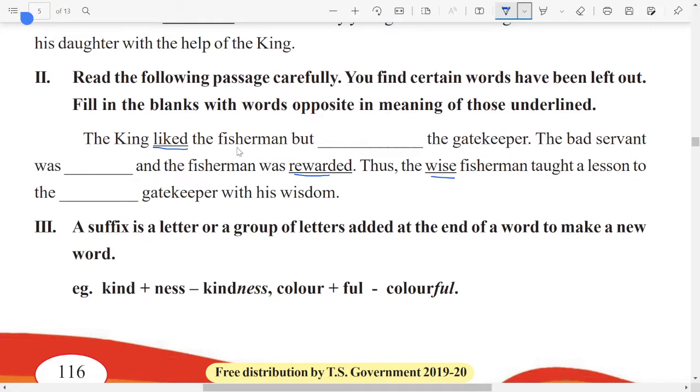The king liked the fisherman, but like can have multiple opposite meanings. One is hated. Other one is disliked. Both can be used. Next one, the bad servant dash was dash, and the fisherman was rewarded. So rewarded opposite is punished.